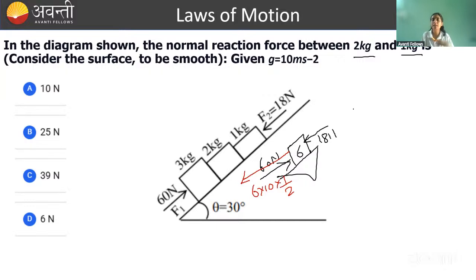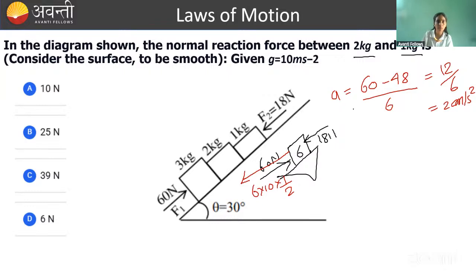48 Newton. Net force acting in the upward direction is how much? 60 Newton. So overall net force acting in the upward direction is 60 minus 48 divided by mass will give you acceleration. So this will be equal to how much? 12 by 6. So this is equal to 2 meter per second square. So you already know the acceleration. Now what you have to do? We have to calculate normal reaction force between 2 kg and 1 kg.